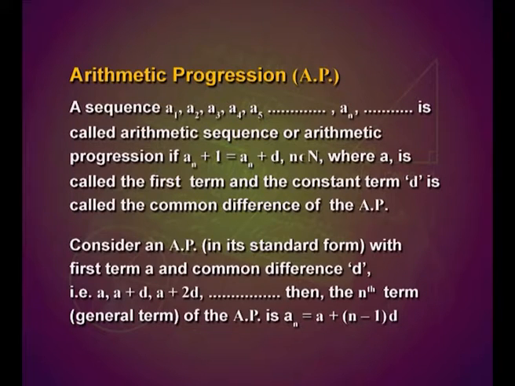Let us consider an AP in its standard form with first term a and common difference d, that is a, a plus d, a plus 2d, then the nth term, that is the general term of the AP will be given by a_n equal to a plus (n minus 1) into d.